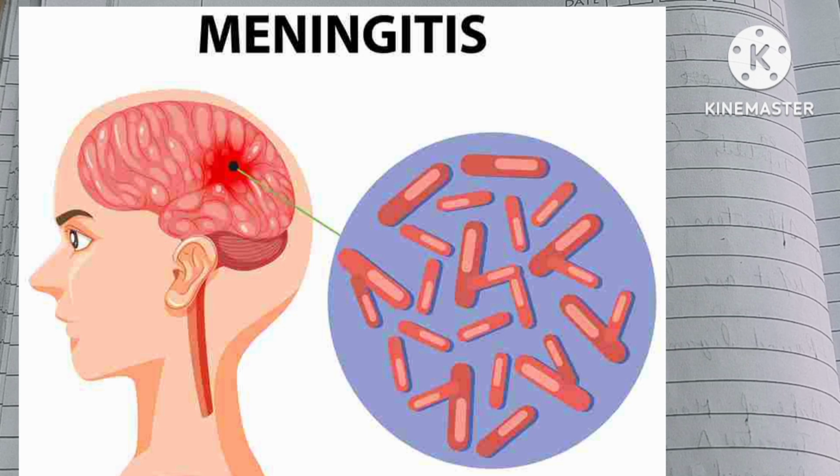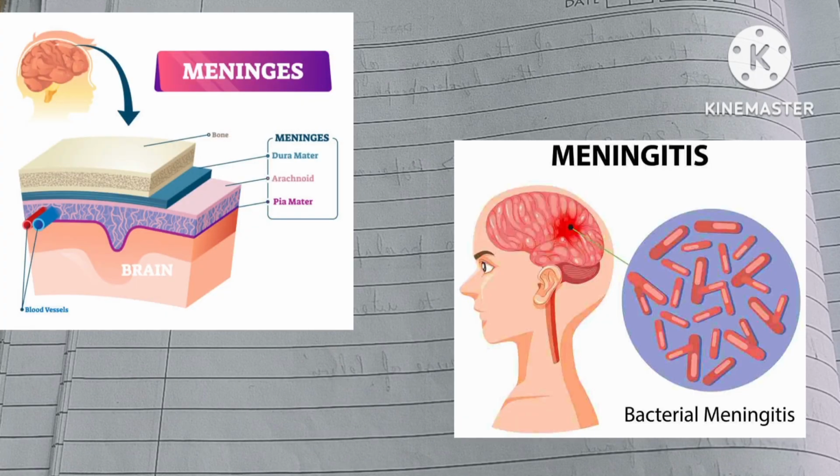If you want to know what is meningitis, when these layers are affected or damaged, the inflammation of these meningeal layers is known as meningitis. So this is the main basic concept of meningitis, that all the meningeal layers like pia mater, arachnoid mater, or dura mater are affected or damaged due to their inflammation.